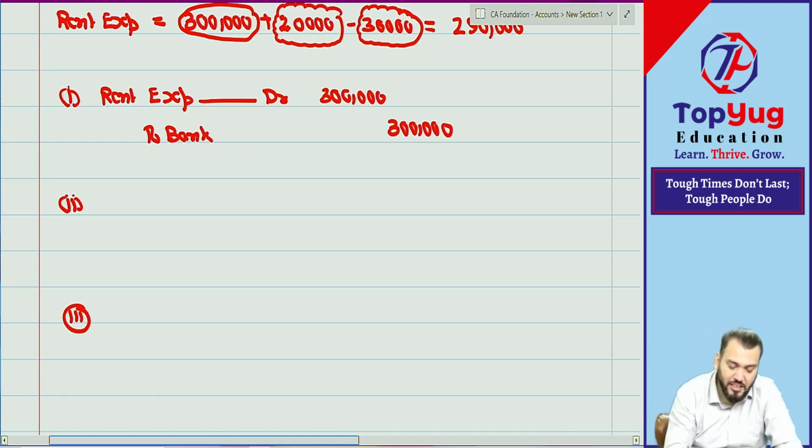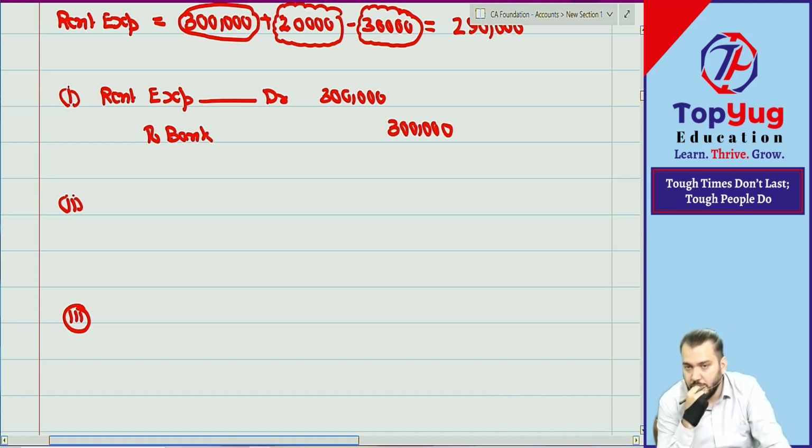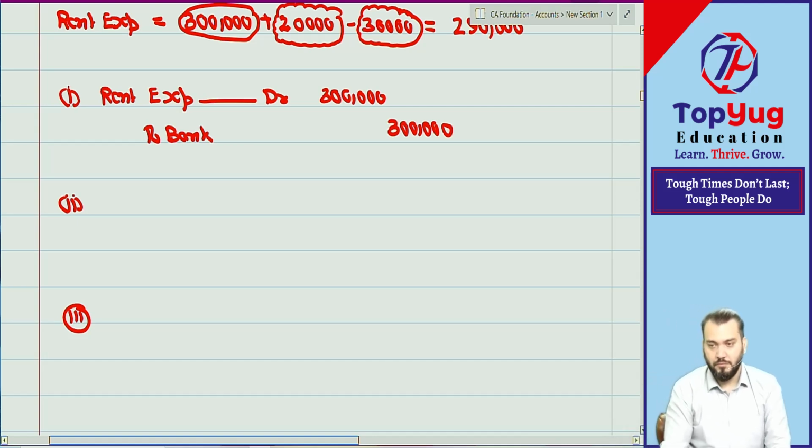Bola, what is the second journal entry? Anyone?